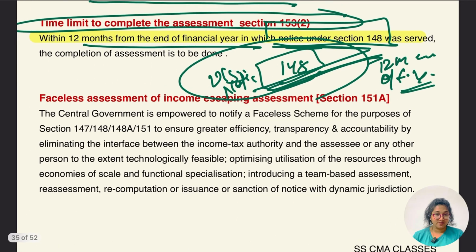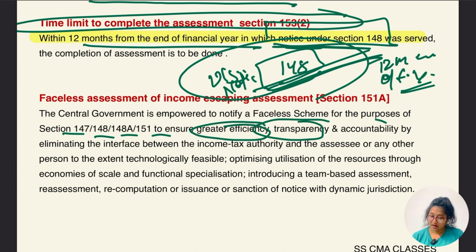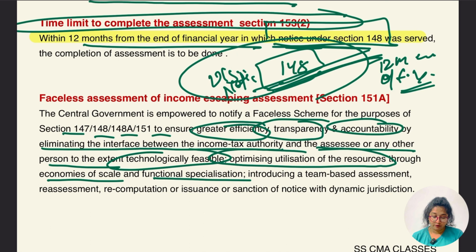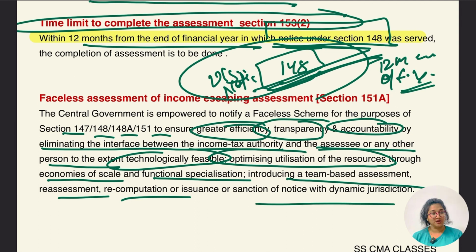Now let's go to section 151A, faceless assessment of income escaping assessment. The central government is empowered to notify a faceless scheme for the purpose of sections 147, 148, 148A, 151 to ensure greater efficiency, transparency and accountability by eliminating the interface between the income tax authority and the assessee or any other person, to extend technologically feasible optimization and utilization of resources through economies of scale, functional specialization including team-based assessment, reassessment, recomputation, or issuance or sanction of notice with dynamic jurisdiction.